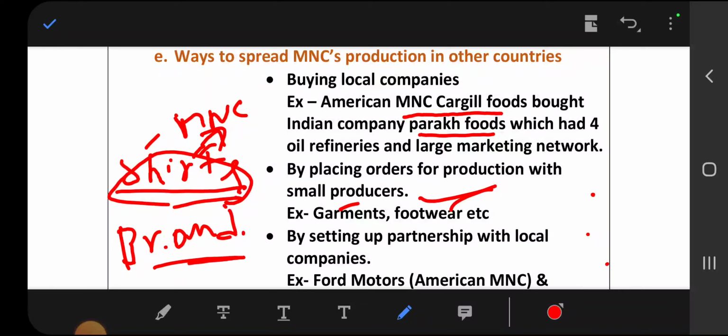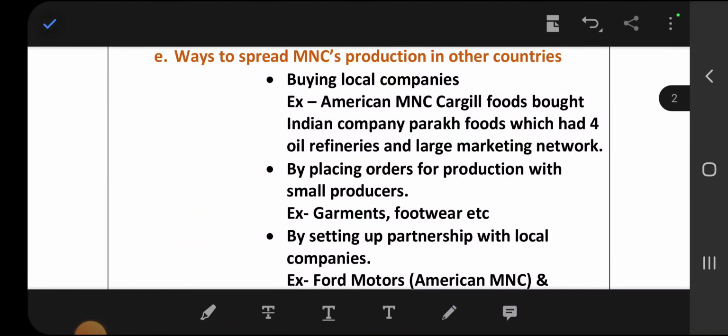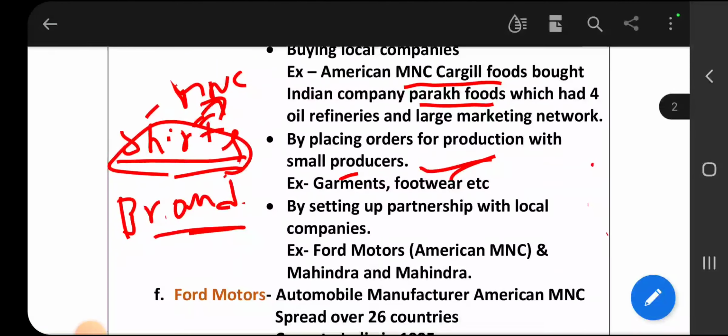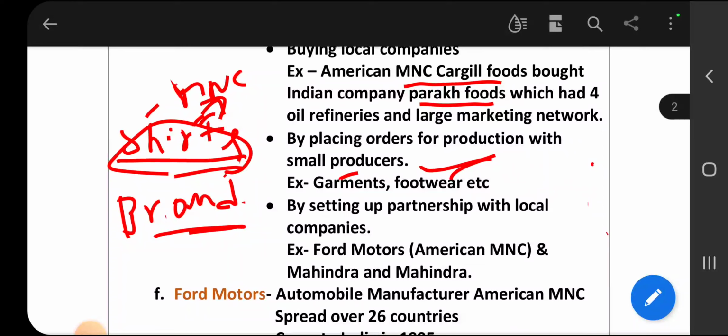And the next point, by setting up partnership with local companies. We are discussing how MNCs enter into other countries, what ways they use. First way, buying up local companies. Second way, by placing orders.